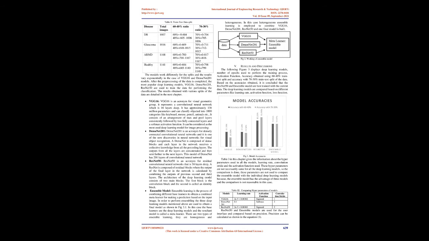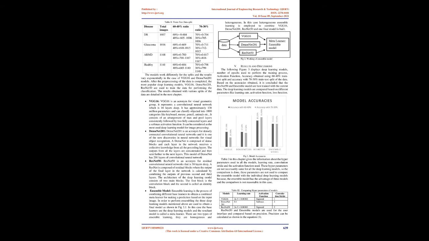It represents a convolutional neural network which is 16 layers deep. It has approximately 138 million parameters and can classify objects into 1000 categories like keyboard, mouse, pencil, animals, etc. It consists of an arrangement of convolution and max pool layers consistently followed by two fully connected layers and a softmax activation function. It can be considered the most used deep learning model for image processing.